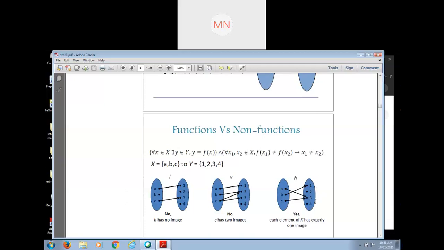I will give you some examples to find range and domain. In the group I will share the problems and you have to solve them. After solving, take a photocopy and send it in the group. Okay, ma'am.